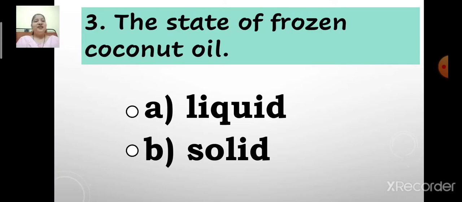Now children, quickly identify the correct answer. Which is the correct option? Option A, liquid, or option B, solid? Which is the state of frozen coconut oil? Yes, you are right. Option B, solid, is the state of frozen coconut oil. Okay, so children, let us select option B, solid. Yes, solid is the correct answer.